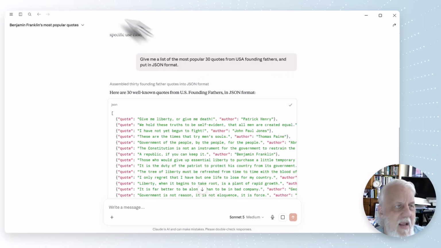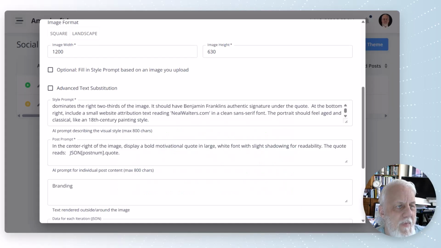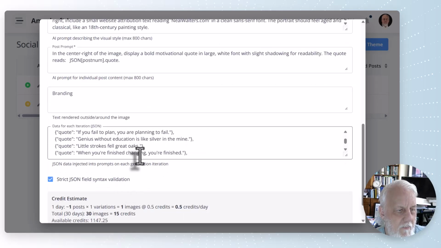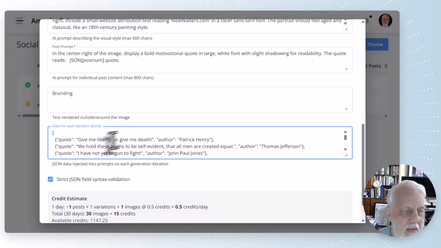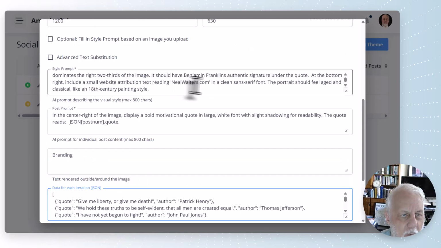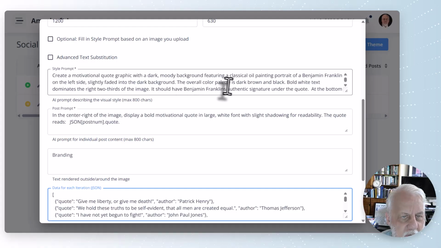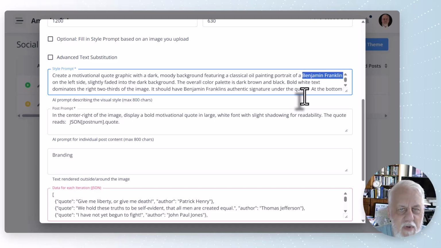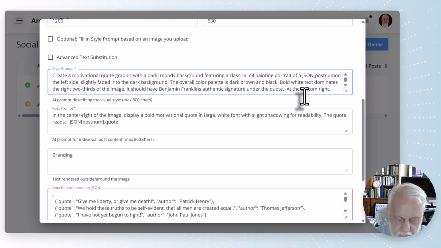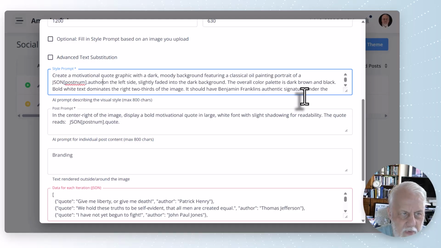So we're going to take this and go back here to our JSON section. I'm going to do Control A and paste that. Okay, give me liberty or give me death. That's from Patrick Henry. Now up here, remember we said earlier we want a picture of Benjamin Franklin right here, a portrait of Benjamin Franklin. Well, guess what? We don't want them all to be Benjamin Franklin anymore. So we're going to say JSON postnum dot author on the left side.